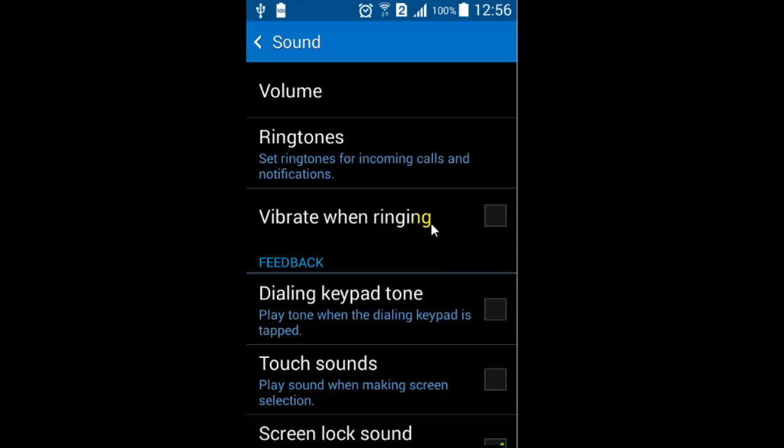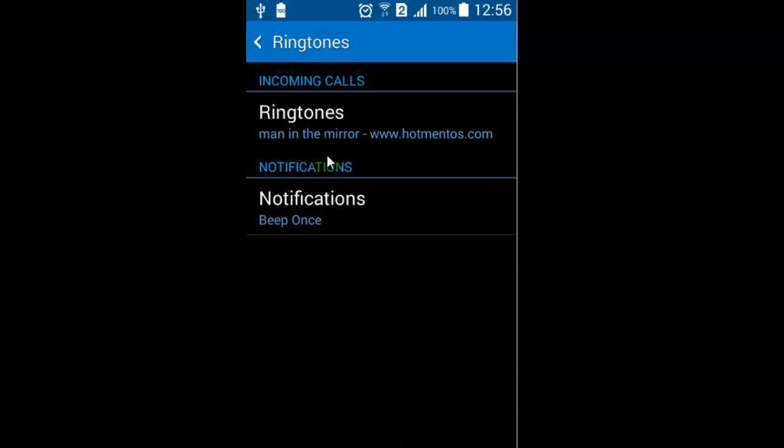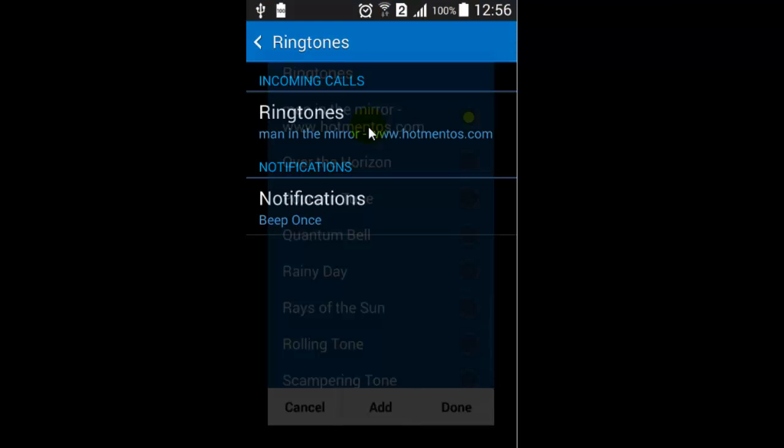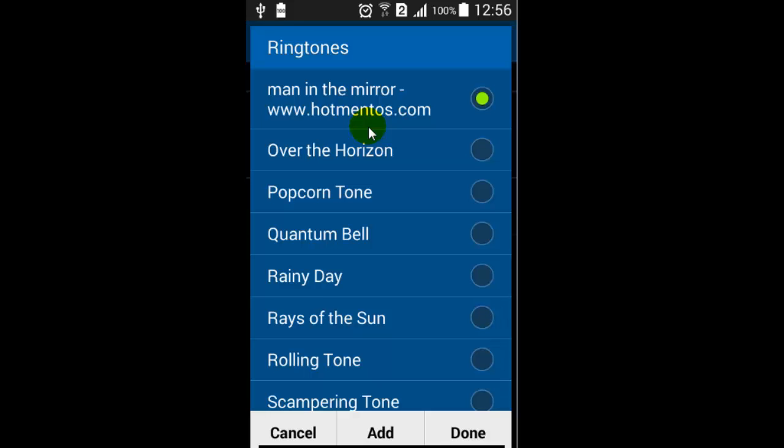Then this screen will open. In here you can click on ringtones, and to change the ringtone you have to click on this ringtone section, and you can select any other ringtone like that just by clicking on the radio buttons in front of the particular ringtone. Or you can also select different. You can even add MP3 audio by clicking on the add button.